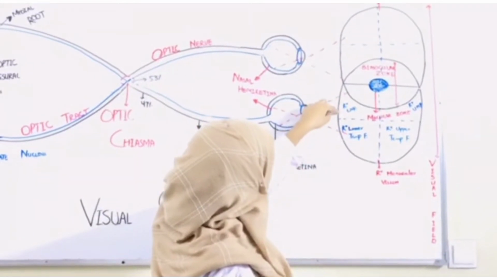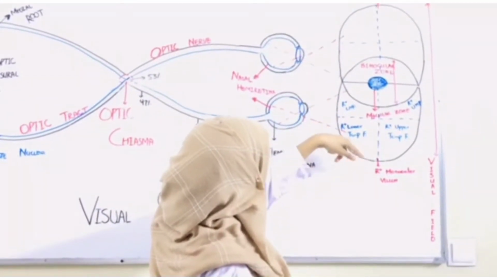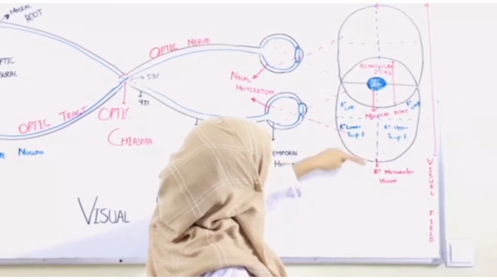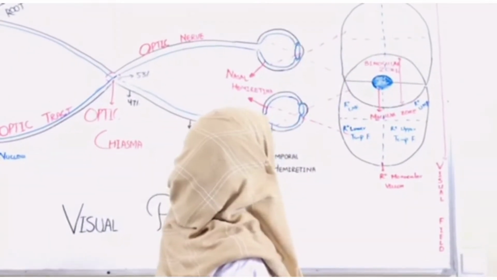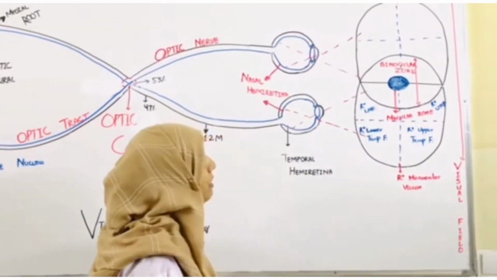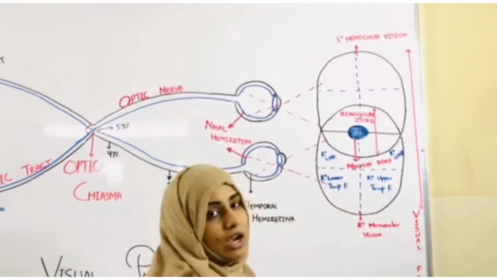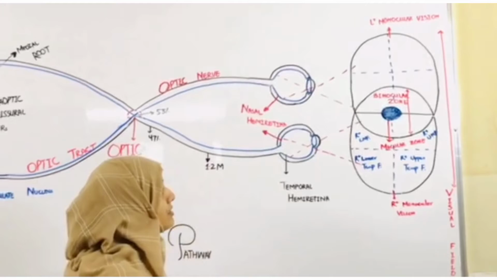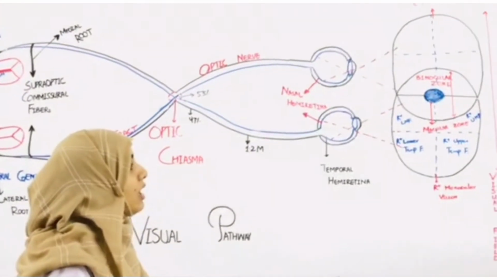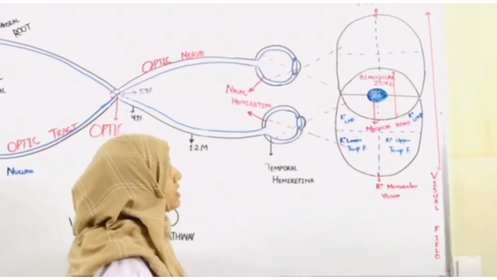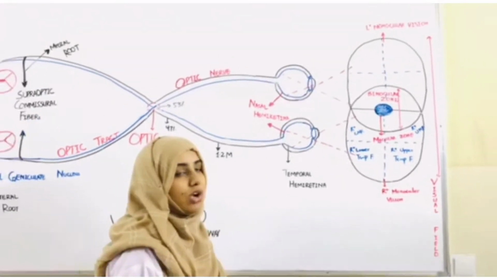Monocular vision of the right eye and monocular vision of the left eye. The main vision is the binocular vision. In the center of the binocular vision is the macular zone, and the macular zone is very important as it is responsible for the most accurate, acute, colored, and sharp vision.